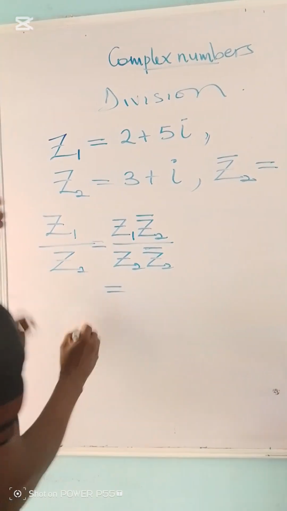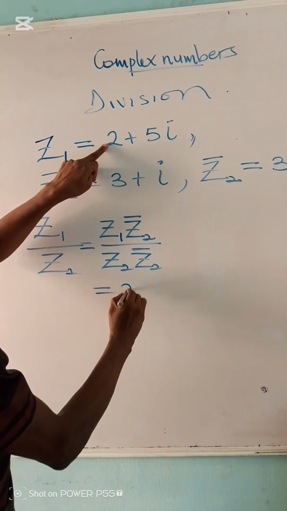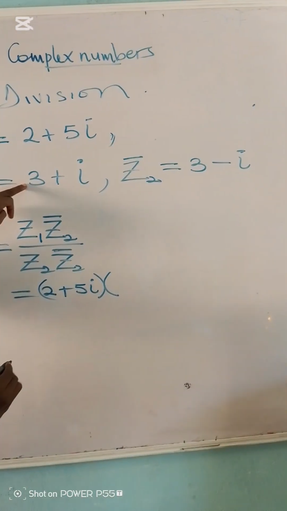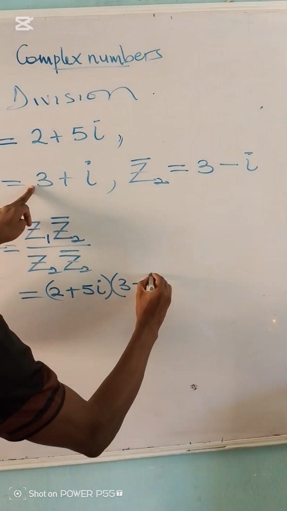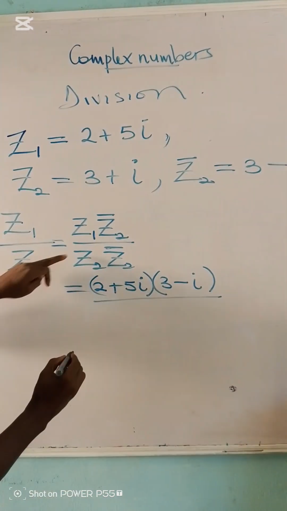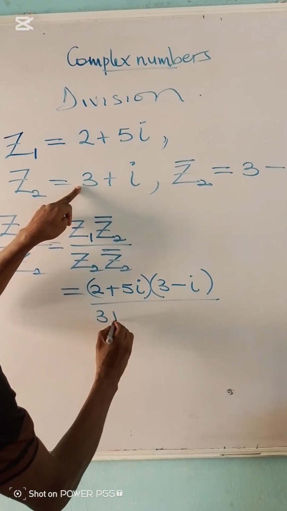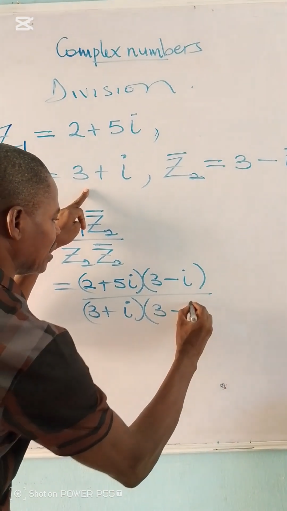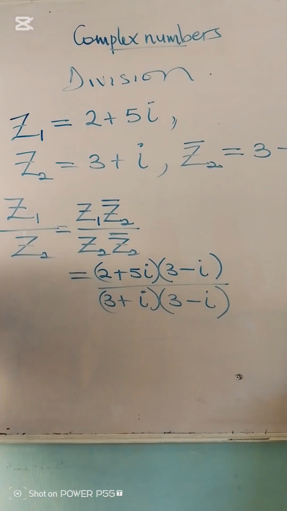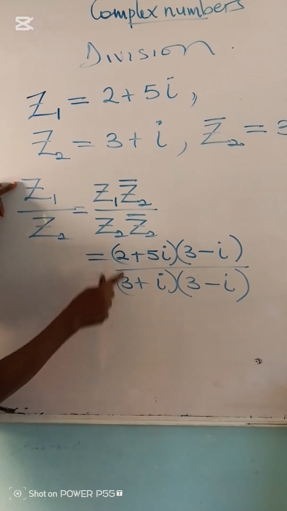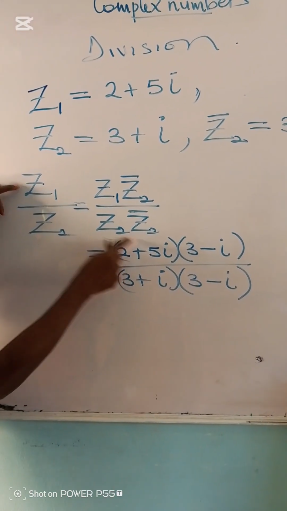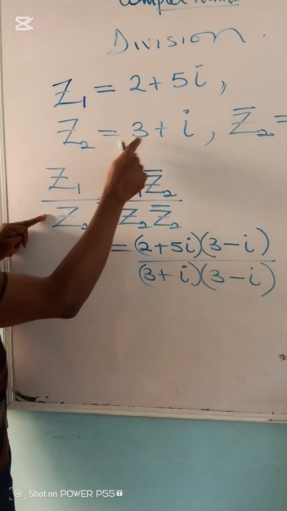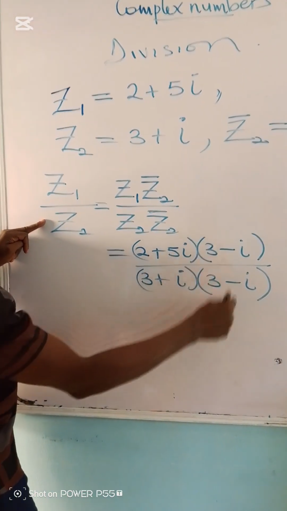So now this will be equal to z1, which is 2 plus 5i, times the conjugate of z2, which is 3 minus i, over z2, which is 3 plus i, times the conjugate of this, which is also 3 minus i. I repeat again, I'm still having my z1 and z2 respectively as they were. z1 is still on top, z2 is still under. Then I use the conjugate 3 minus i for the two of them.